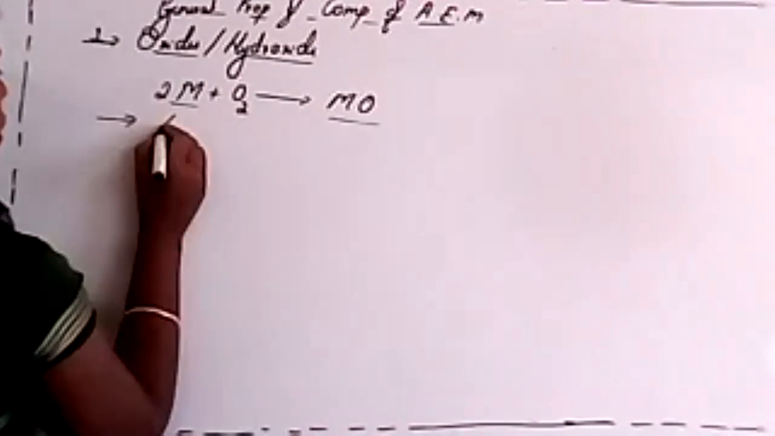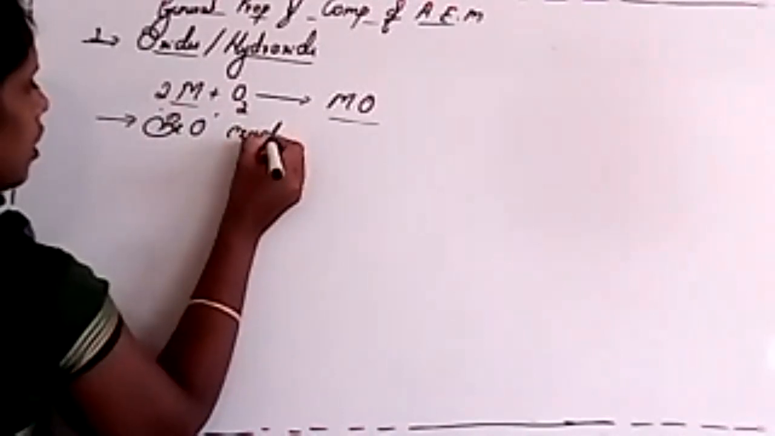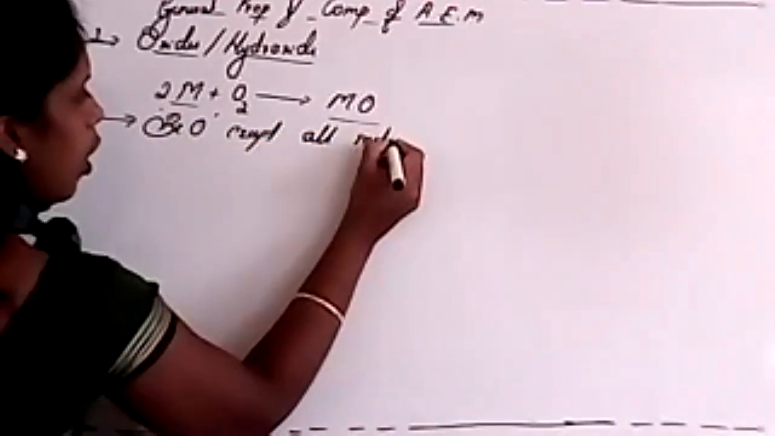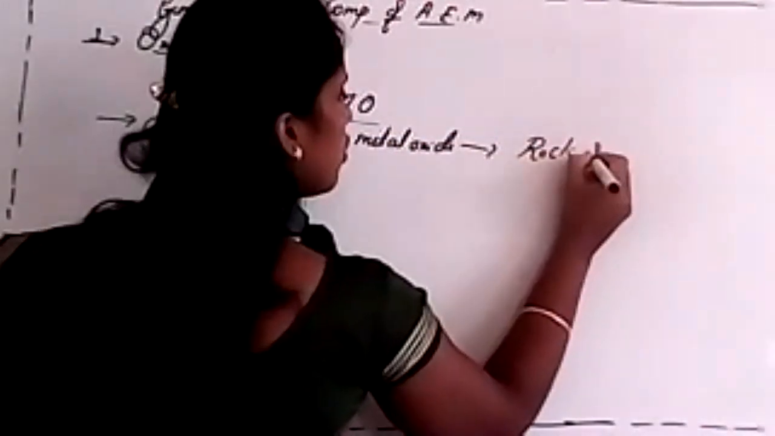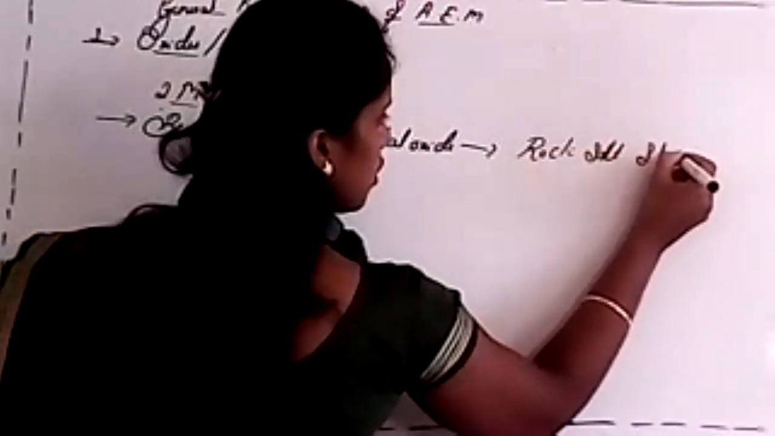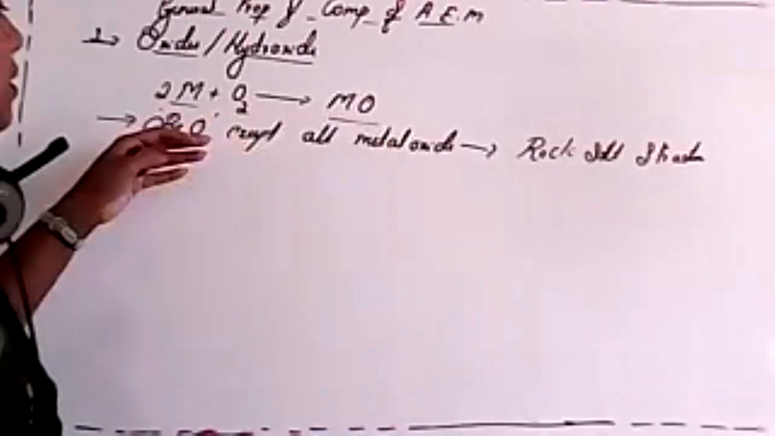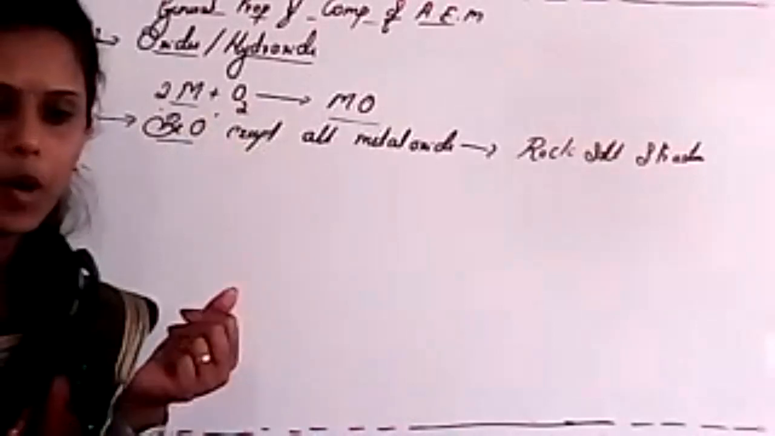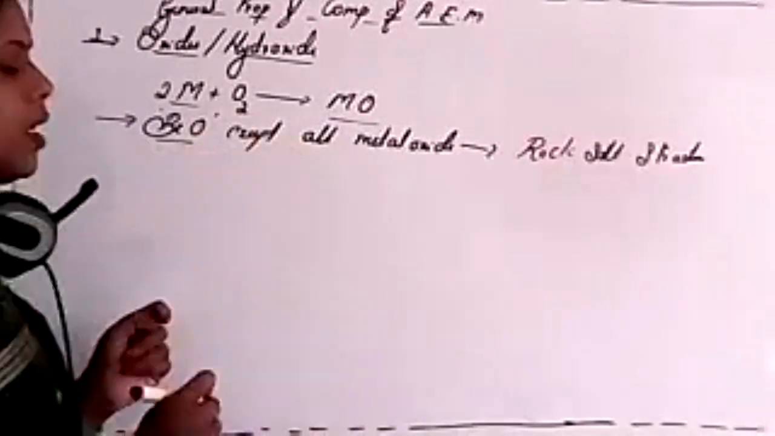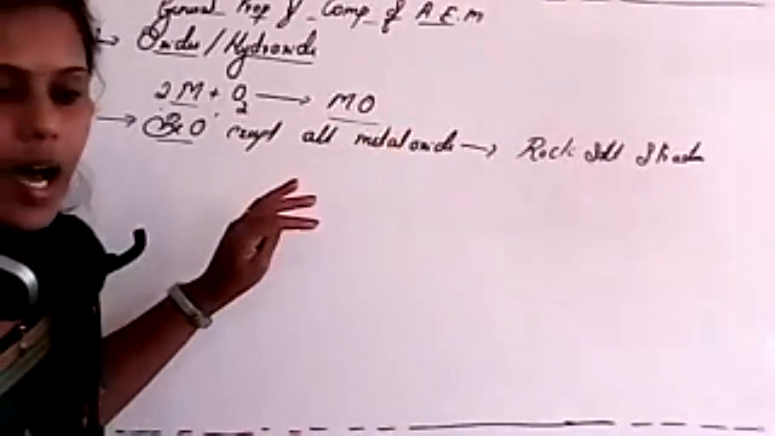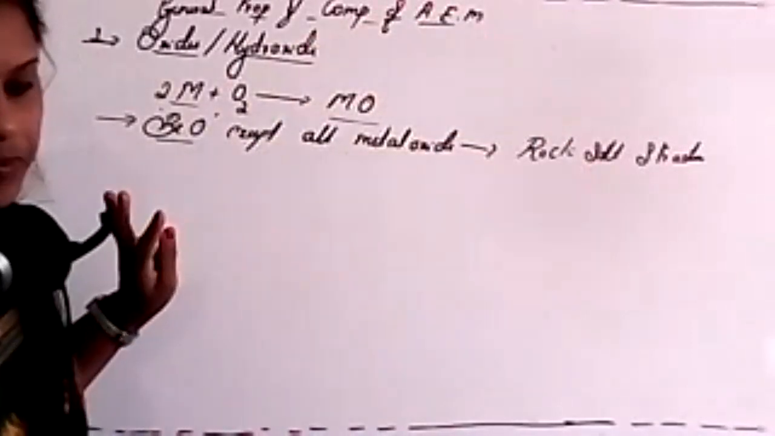But one thing is very important: except beryllium oxide, all other metal oxides have a rock salt structure. So we must remember this, students. Beryllium oxide is not a rock salt. That means it is somewhat amorphous in nature, that means it is in powder form. Remember this point: except beryllium oxide, all other oxides of alkaline earth metals have a rock salt structure. Is it clear?